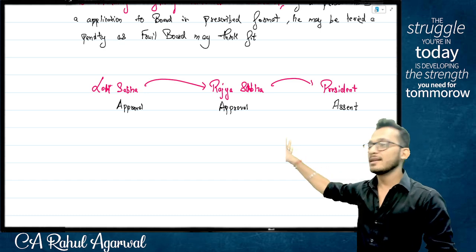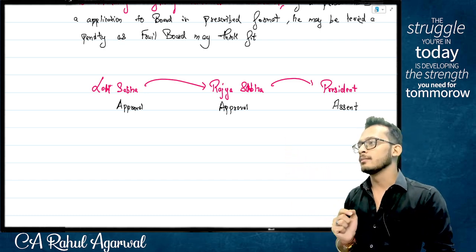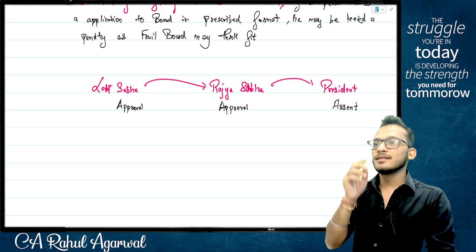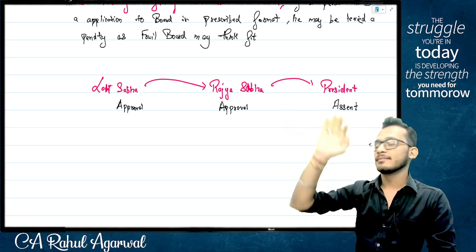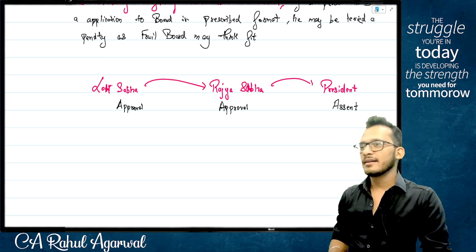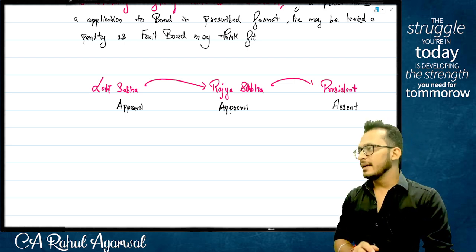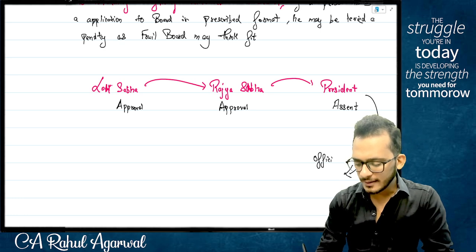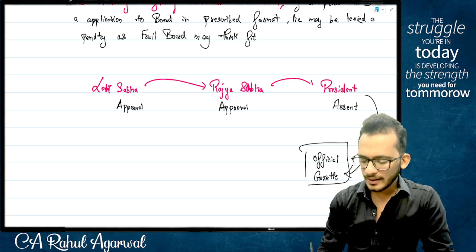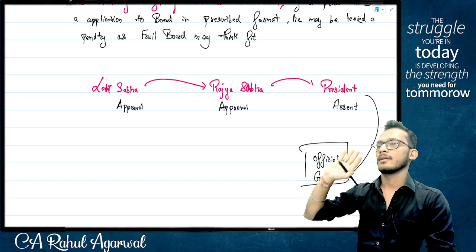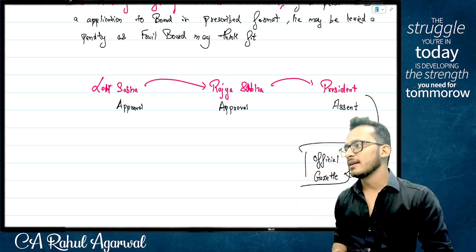The moment the president gives assent, people, what happens? You now have to notify India saying this is passed. Now imagine going to everyone's house and saying passed, passed, passed. We created an Indian library called the official gazette. The moment it is passed, it will be called an act, and the act will be published in the official gazette. The moment it gets stored in the official gazette, it is assumed as informed to everyone.